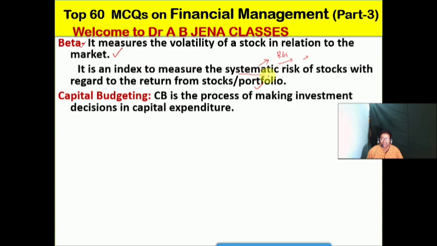So systematic risks means risks which cannot be controlled by a business firm. And the examples of systematic risks are COVID-19, the market risks, inflation, the unemployment situation. So these are the examples of systematic risks. Come to the capital budgeting.